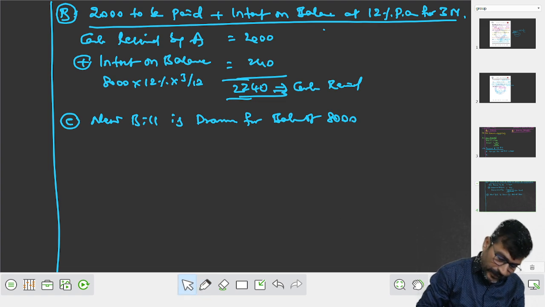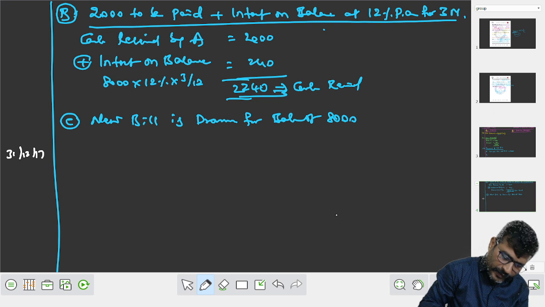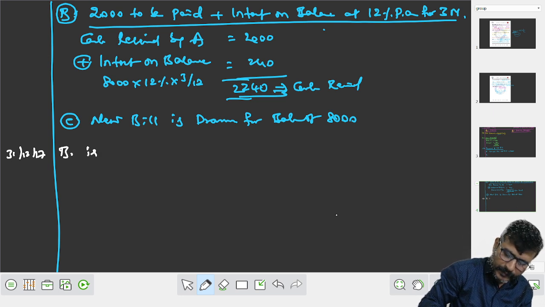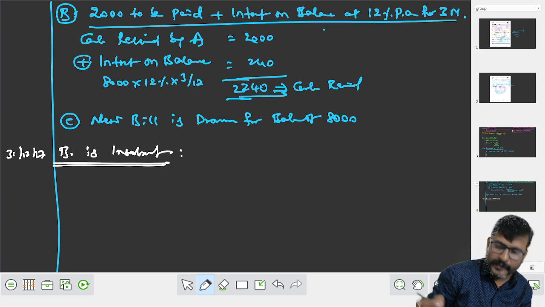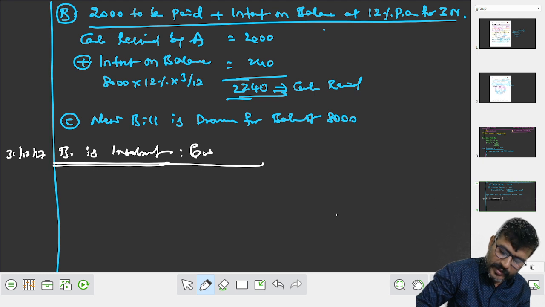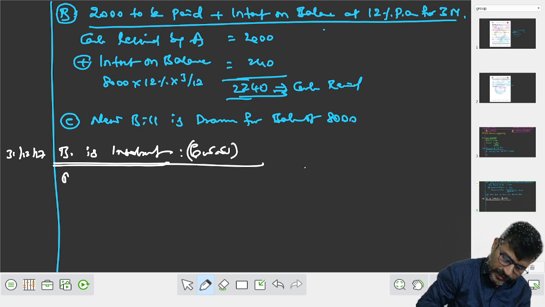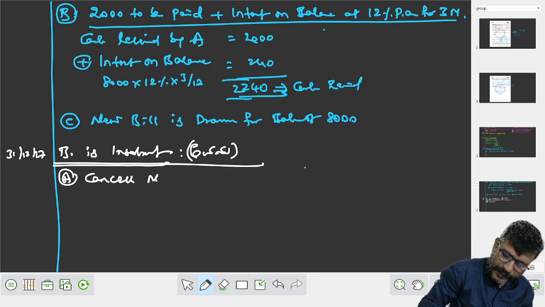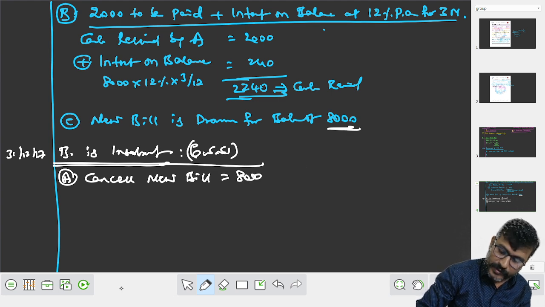Now, 31st December 17, B is insolvent. When B is insolvent, when Avanu is insolvent, we have to do two things. A point, cancel new bill. और न्यू बिल का अमाउंट कितना है 8,000.